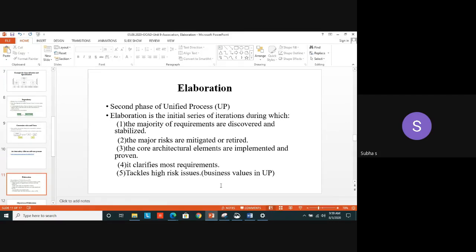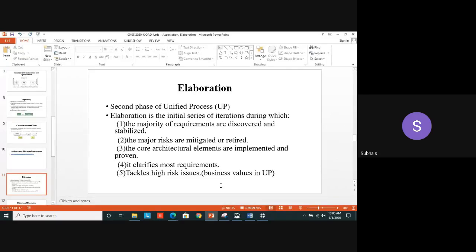Where you have seen in the first unit, under the phases, there is a process called what? Unified process. It is an incremental software development process. We are making more and more iterations in the same module itself. Why? To rectify the errors. Instead of recovering from the error at the end, we can make repeated iterations.